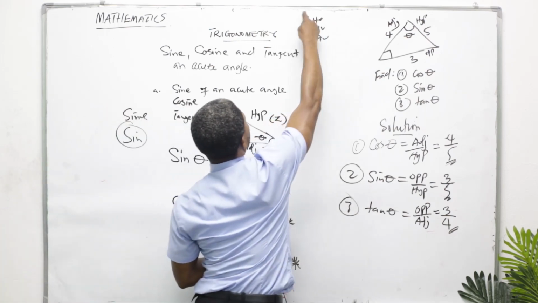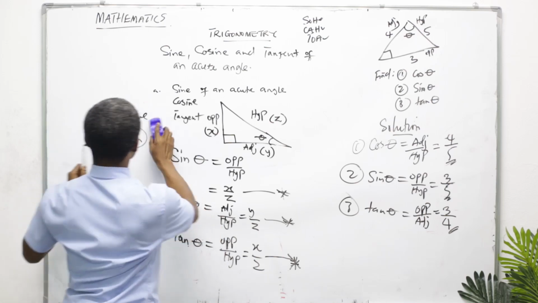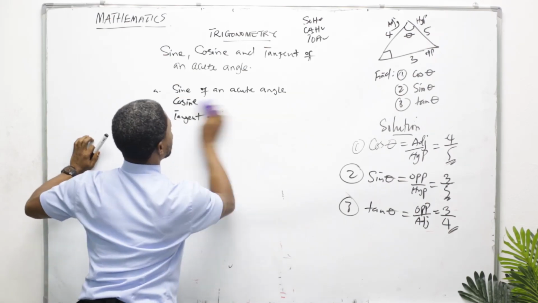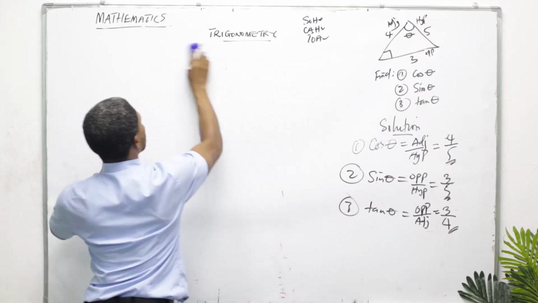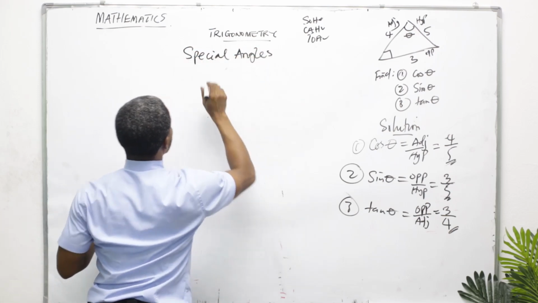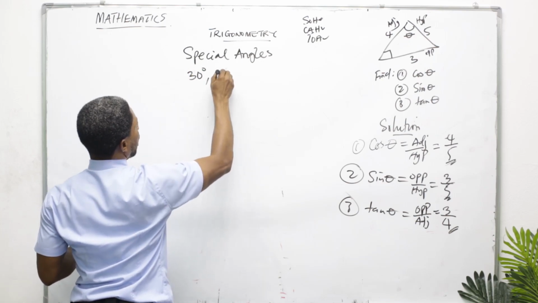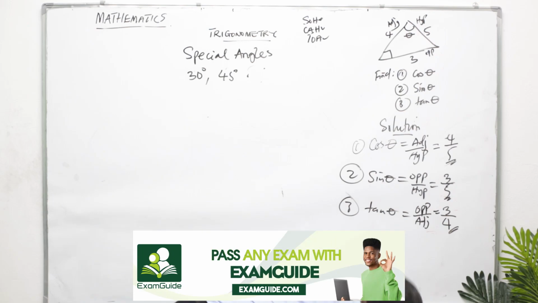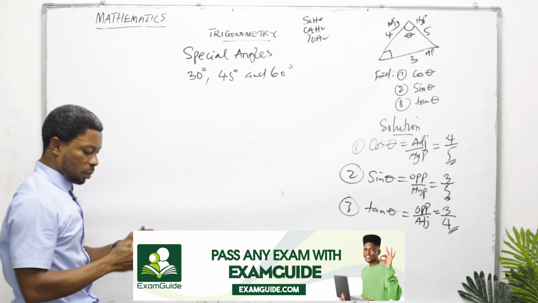So you must not forget SOHCAHTOA. That is what you are going to use. Don't forget it. Now, having done that, let's go to step 3 of the lesson, which has to do with special angles. These angles are 30 degrees, 45 degrees, and 60 degrees. These are special angles.